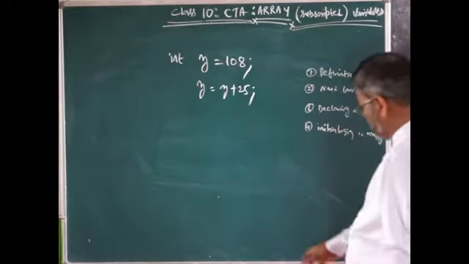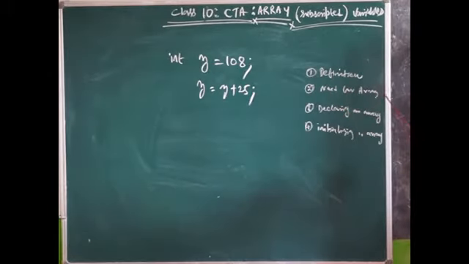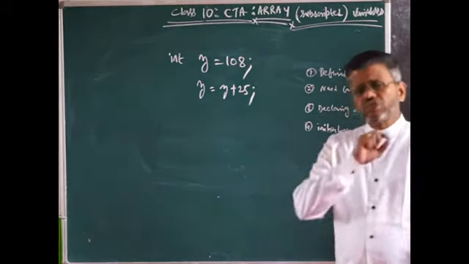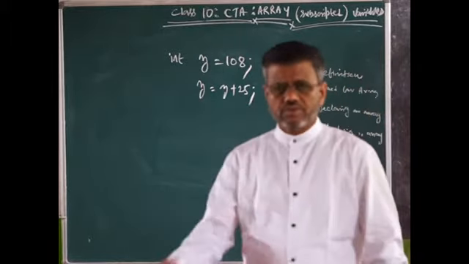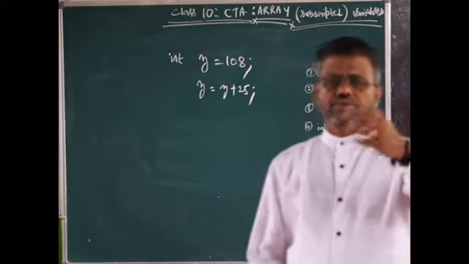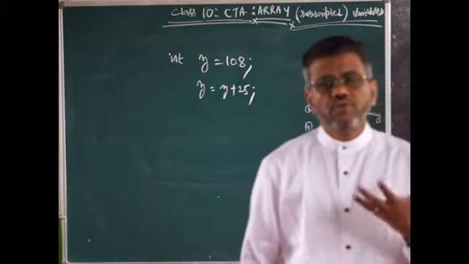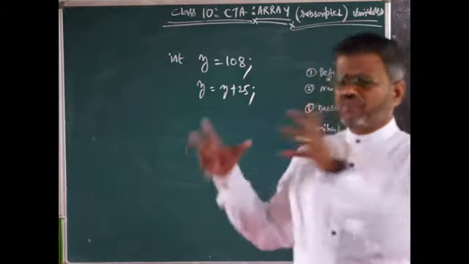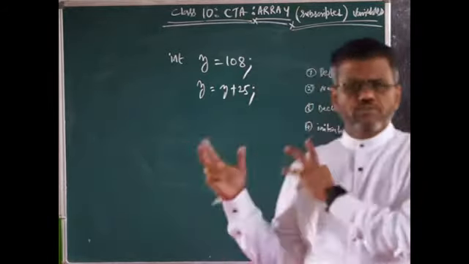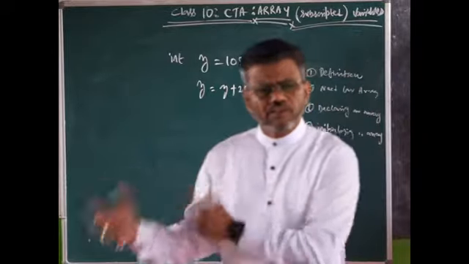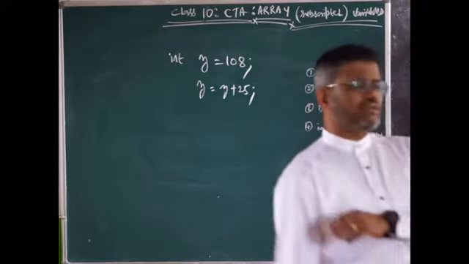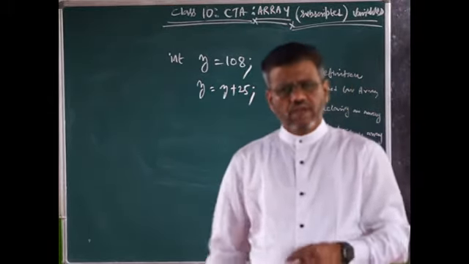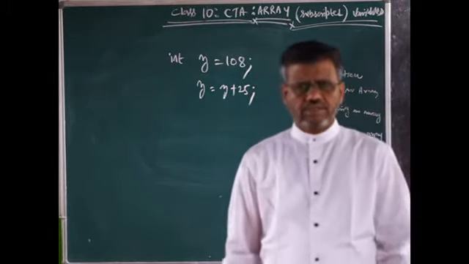What is the definition of an array? A group of similar continuous data type. I'll give an example, and you'll come to know. Let me define this: a group of similar data elements is known as an array. You can have a group of integers. You can have a group of floating point values. You can have a group of double precision values. You can have a group of strings. You can have a group of characters. And so many data types you have, right? 8 of them are there.